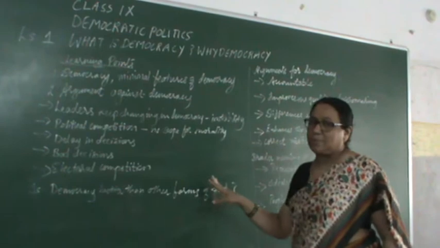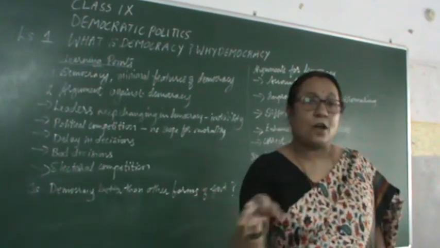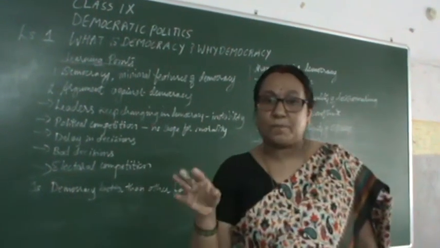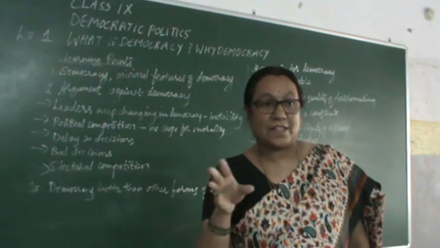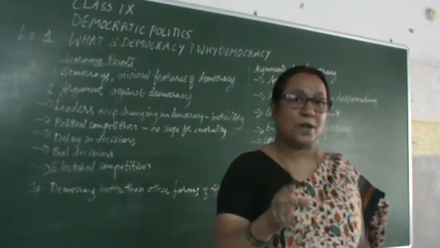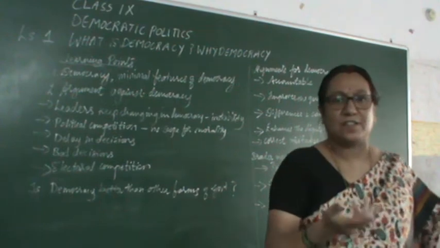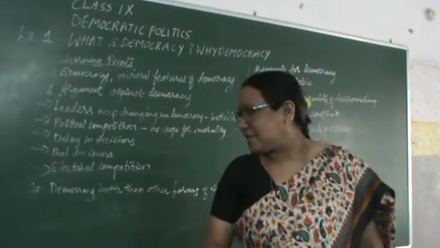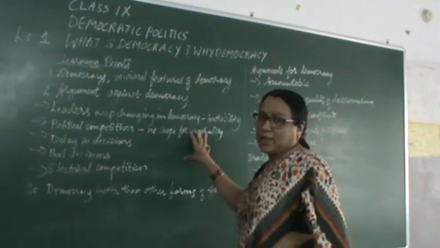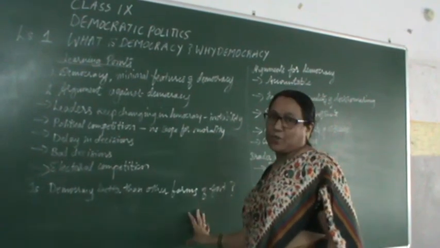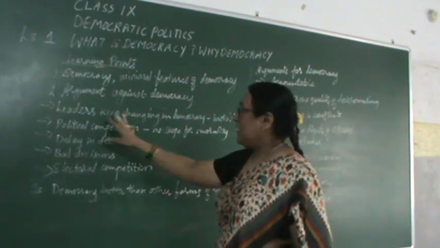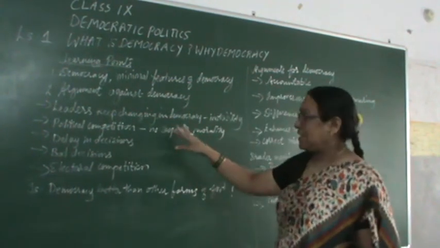We have seen the examples in the textbook regarding how Pakistan was under General Pervez Musharraf's rule. And then we have seen China, where only one party comes to power and people don't have a real say. And then we have seen the example of Mexico. So these are all the arguments which are against democracy. I'll repeat once again, children. Leaders in a democracy keep changing.